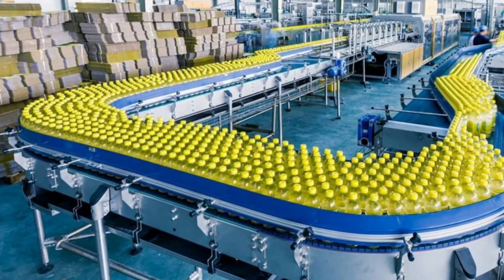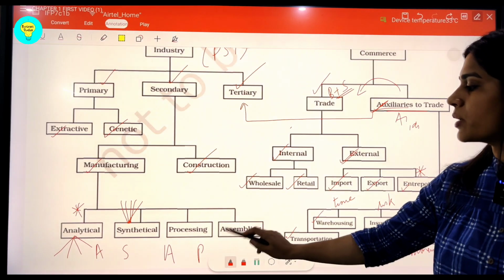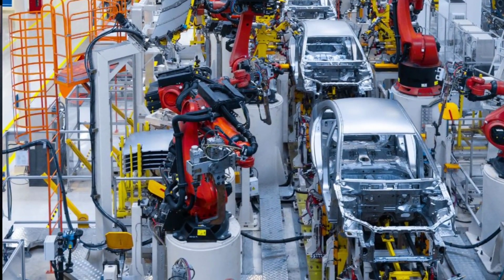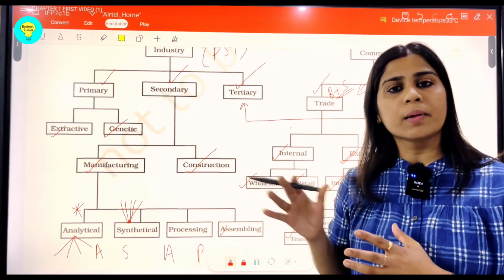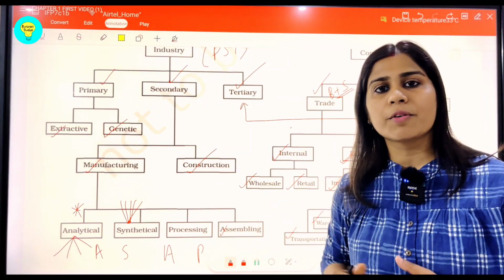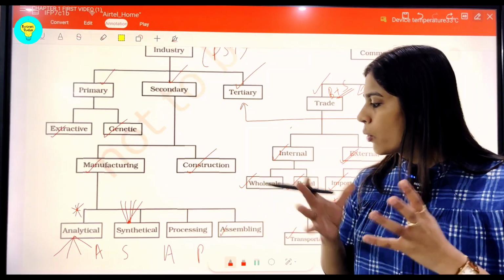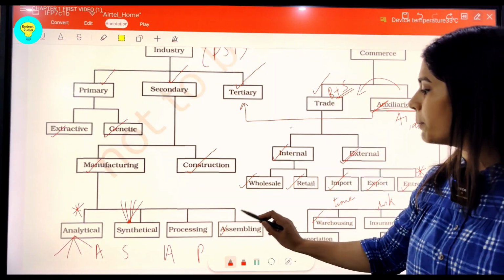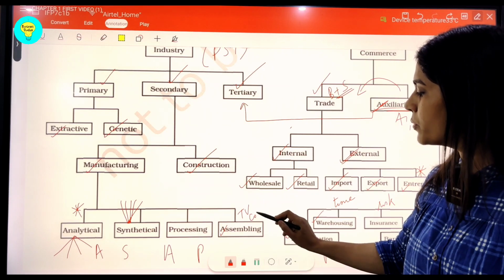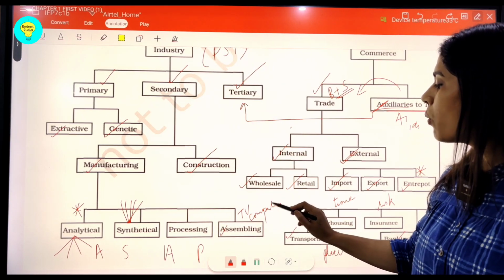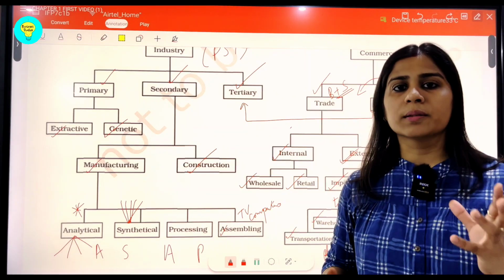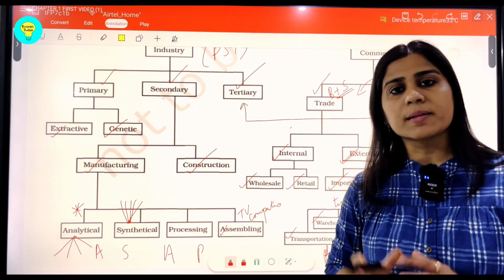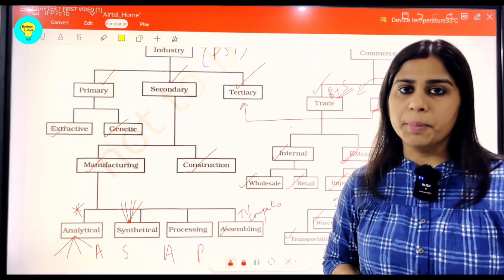Then comes A for assembling industry, ASAP. Assembling means taking different parts, spare parts produced at different outlets, or we can say different factories, where they are joined at a particular place to get the entire product. The best example in this segment can be a TV, or we can talk about computers getting manufactured in this way, where all different parts, the speakers, the integrated circuit, IC, get manufactured at different places, and finally they are combined to form a big computer.